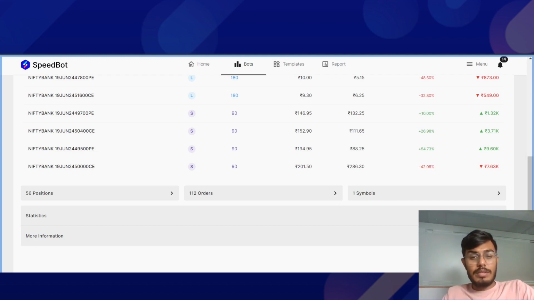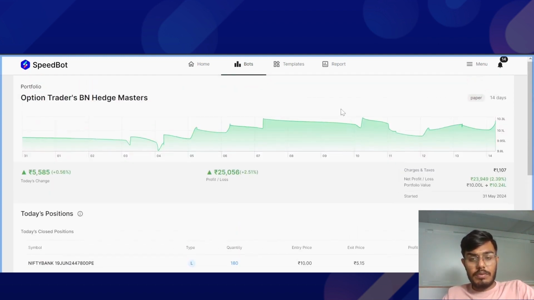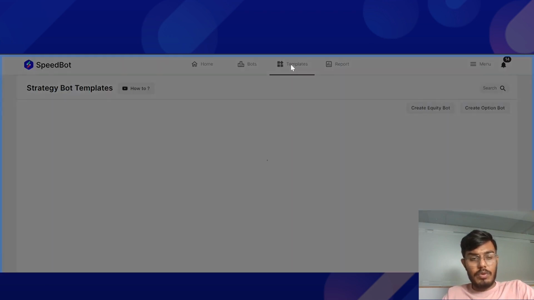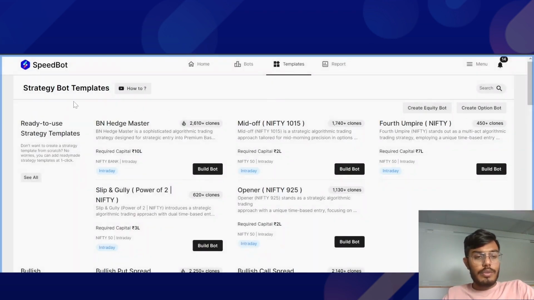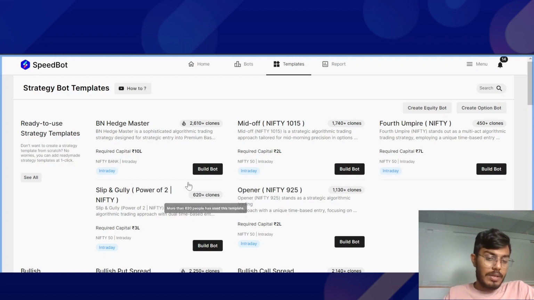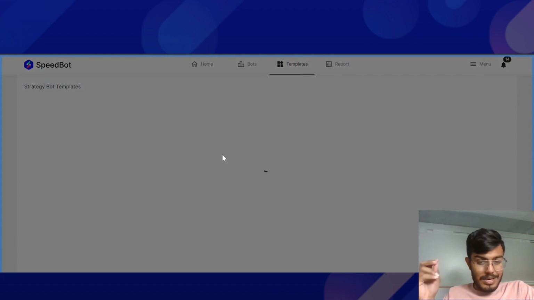So what you can do is we have launched our templates over here. These are the strategy bot templates that you can have a look at. Over here, based on the users who have used the templates, you can just clone the bot template. And you can just check the conditions over here.